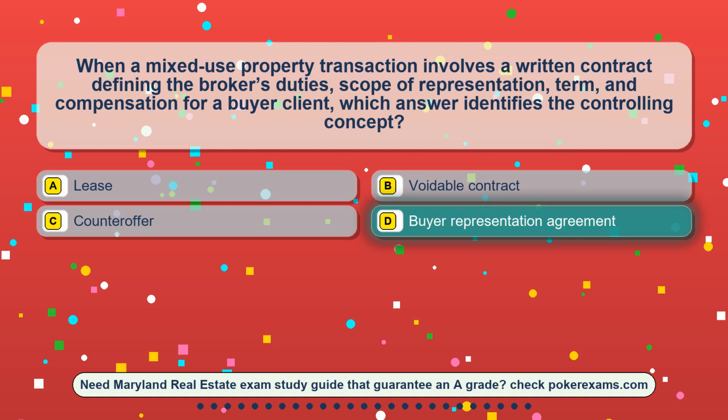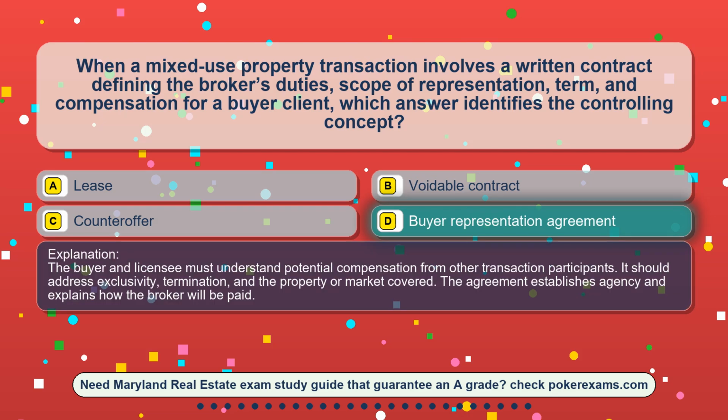The correct answer is option D, buyer representation agreement. The buyer and licensee must understand potential compensation from other transaction participants. It should address exclusivity, termination, and the property or market covered. The agreement establishes agency and explains how the broker will be paid.